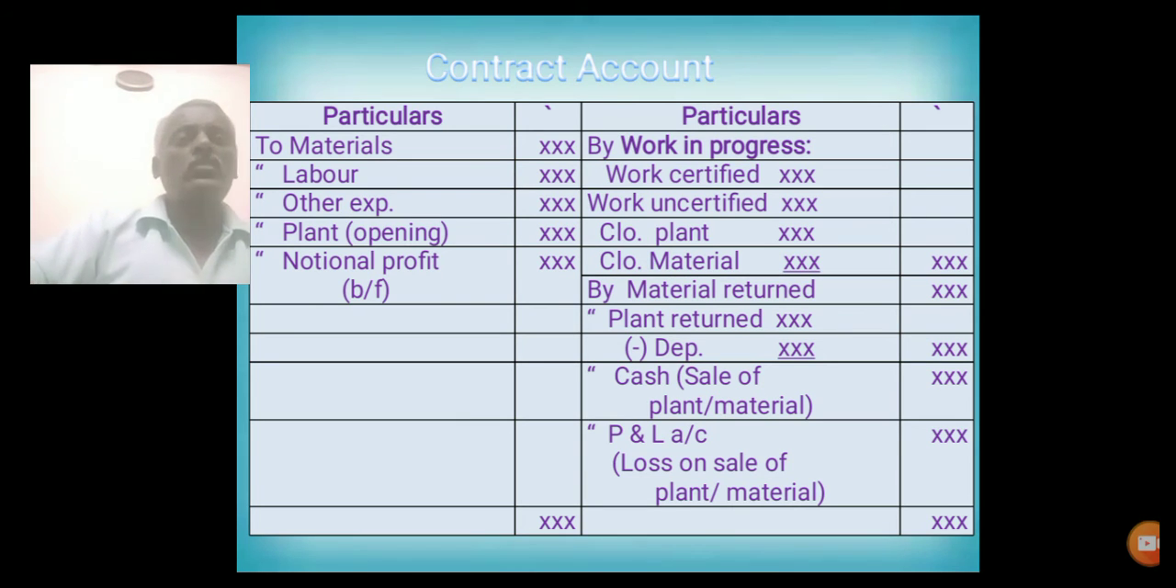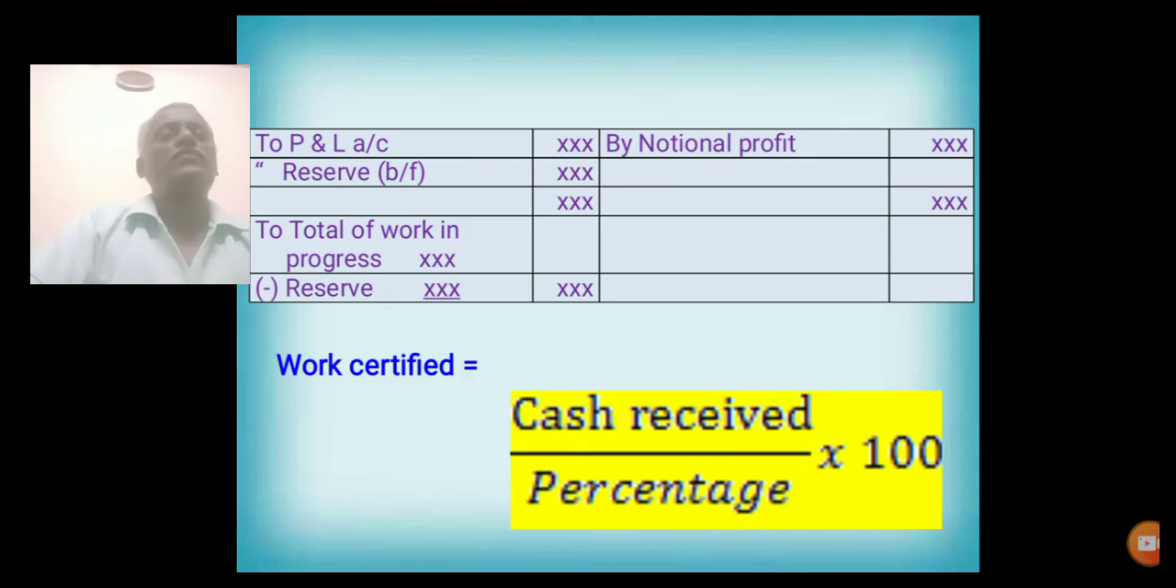After entering all these debit and credit side items, the contract account should be balanced, and the balance amount is called notional profit. As I already told you, it is an imaginary profit. So notional profit is calculated by preparing the contract account. After that, the notional profit should be entered on the credit side of the contract account. On the debit side, to profit and loss account, from the notional profit, a certain percentage of profit should be transferred to profit and loss account. The balance is kept as a reserve.